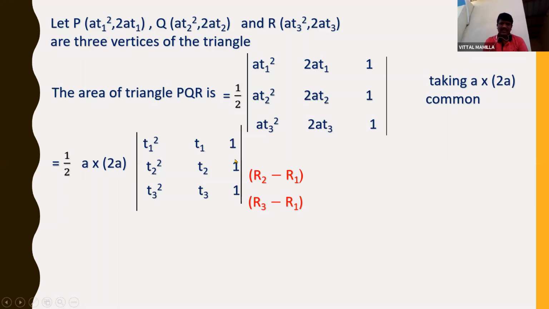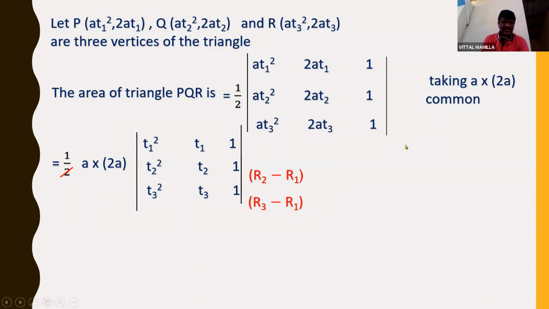T2 minus T1 I should write. 1 minus 1 I should write. For R2. For R3, T3 square minus T1 I should write, T3 minus T1 is right, and 1 minus 1 also I should write. So this is the matrix. In the matrix chapter you learned in the first year, row operation. By using simple row operation, it is very easy to do the matrix multiplication.